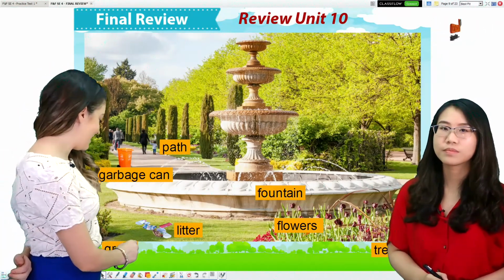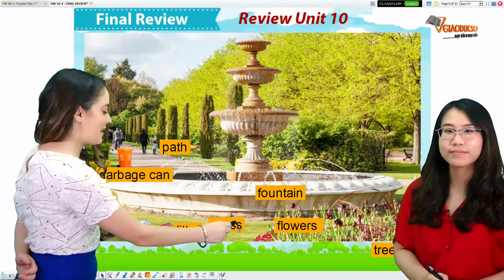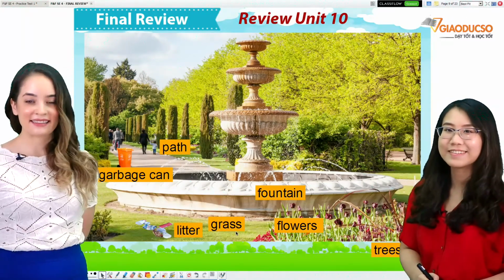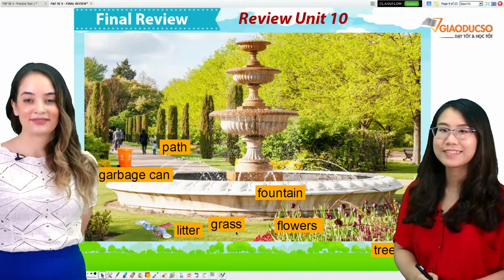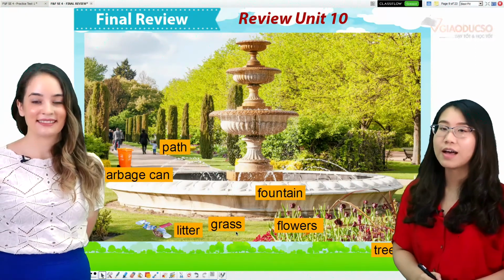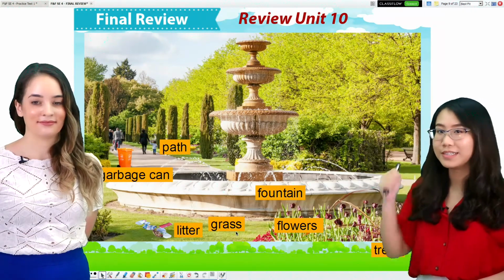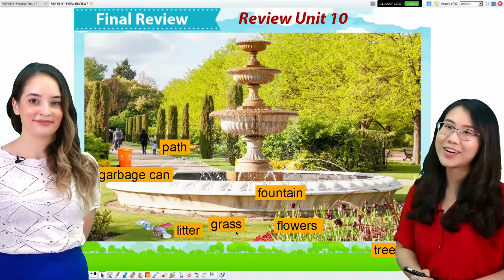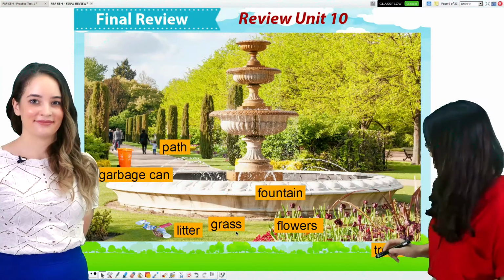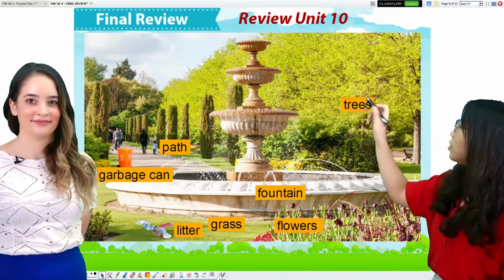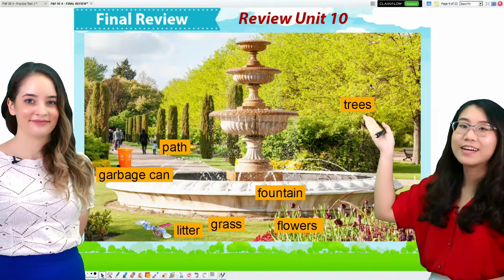Yes, it is grass. Grass. And the next things, they are green too, but they are tall. They are behind me. What are they? Yes, that's right. They are trees.